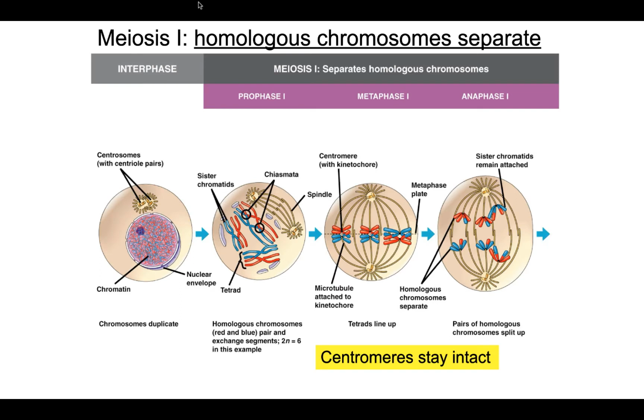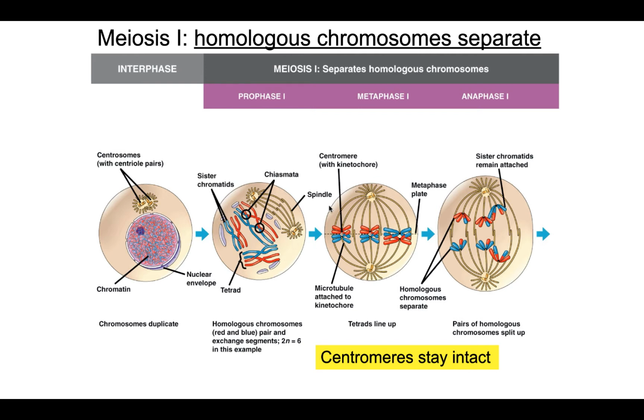So here's a little rundown of what's going to happen here in meiosis I. We're in interphase, and then the cell receives a signal that it's going to begin going through meiosis. We have what's called prophase I, where all sorts of important things are happening, the most important of which is called synapsis, the process by which homologous chromosomes pair up. Those pairings of homologous chromosomes are called tetrads, and we'll look in more detail at those in a minute.